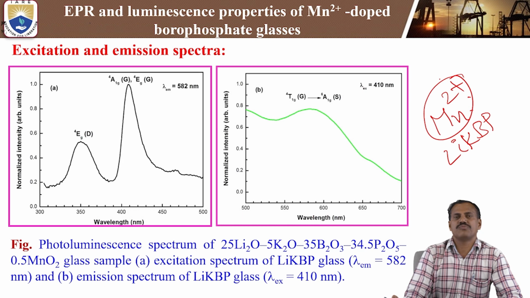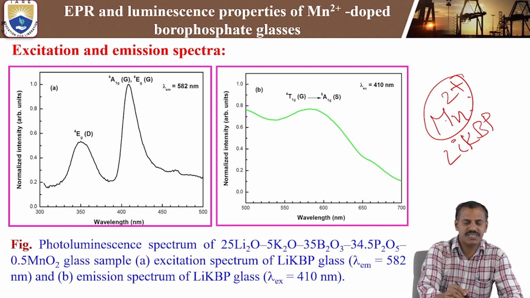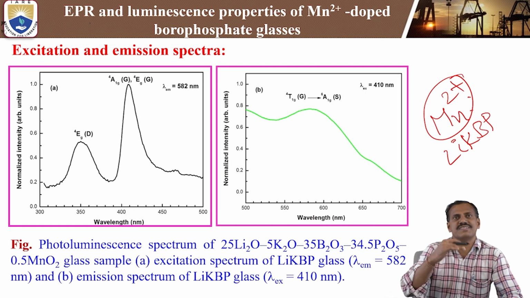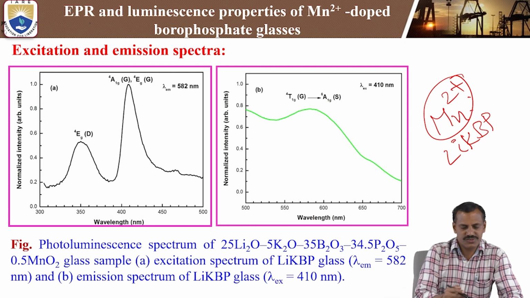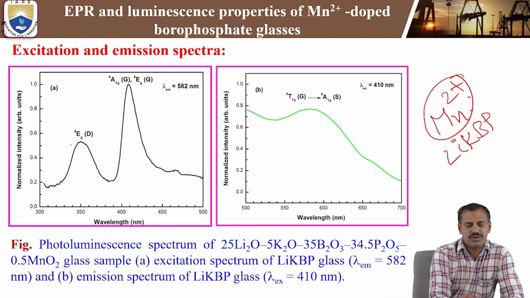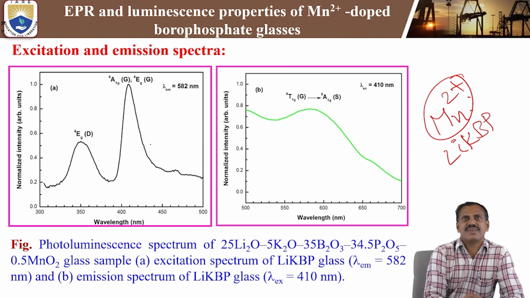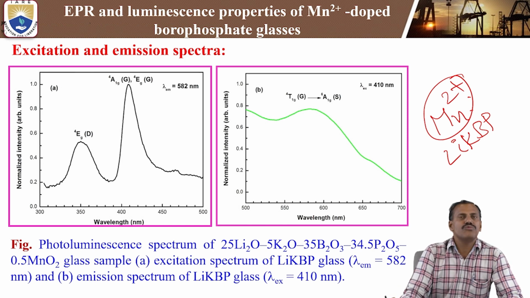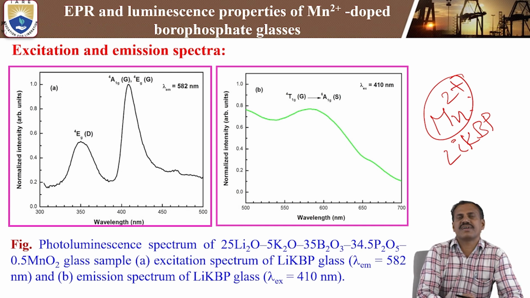In this glass composition, the Mn2+ exhibits two excitation levels from the ground state: the excited state levels are 4T2g(D), 4A1g, 4Eg(G), and 4Eg(G). The emission is monitored at 582 nanometer. In the excitation spectra, keeping the emission as the monitoring wavelength, you get the two excitation peaks from the ground state to different excited states in the case of Mn2+ ions.